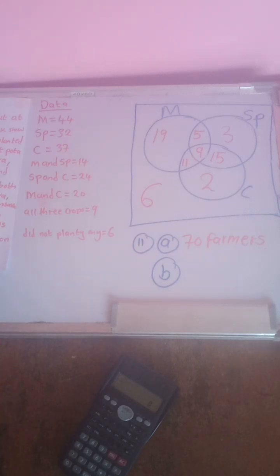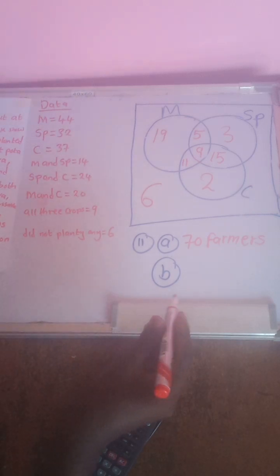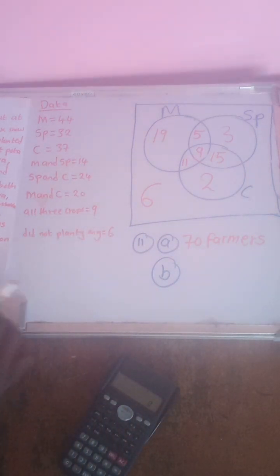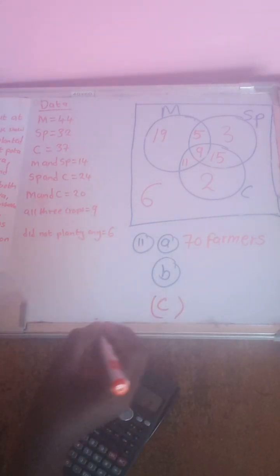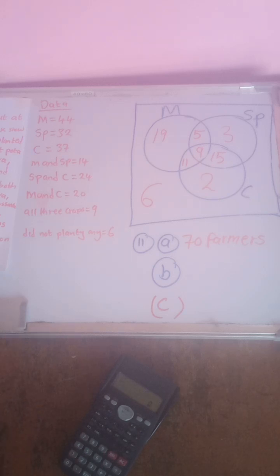The next, how many farmers planted maize only? They are saying planted maize only.